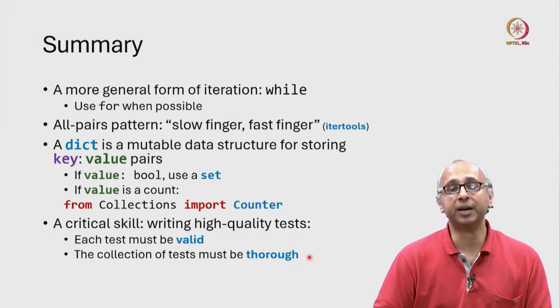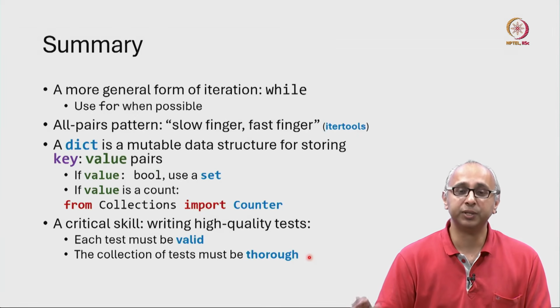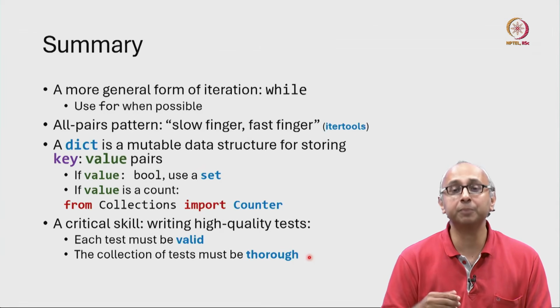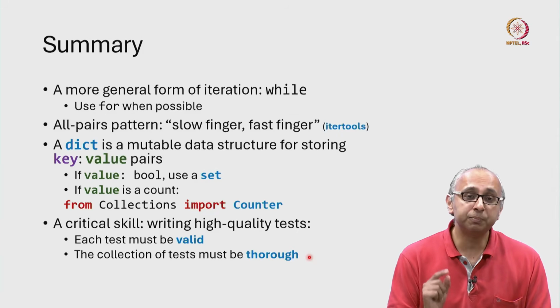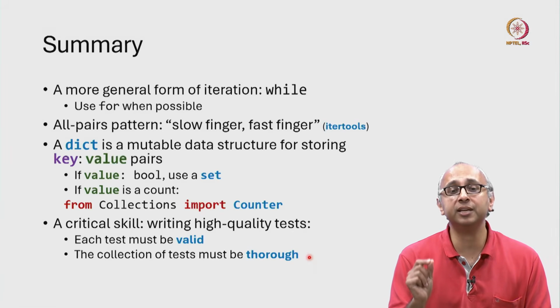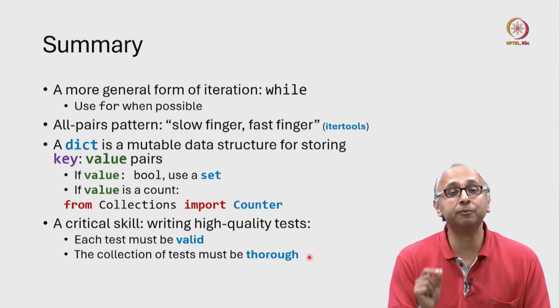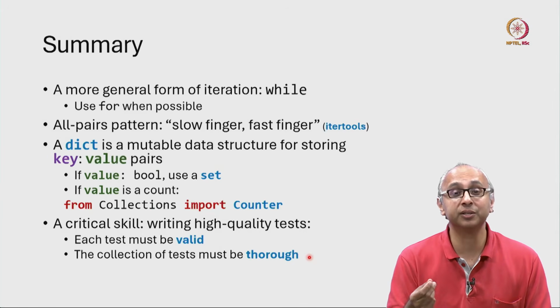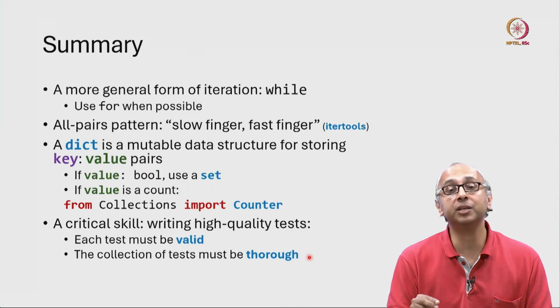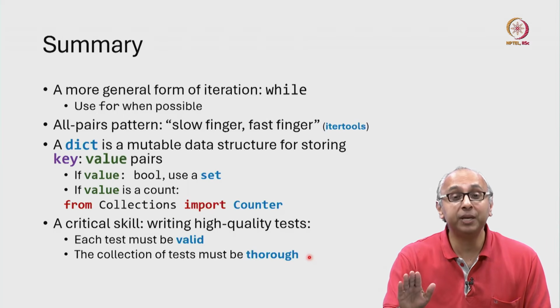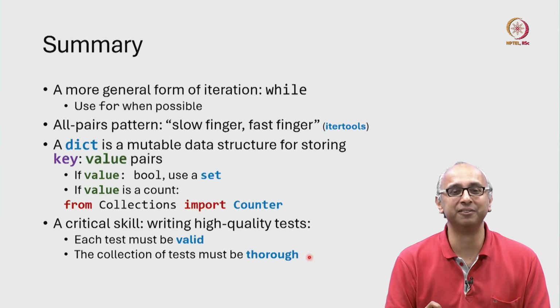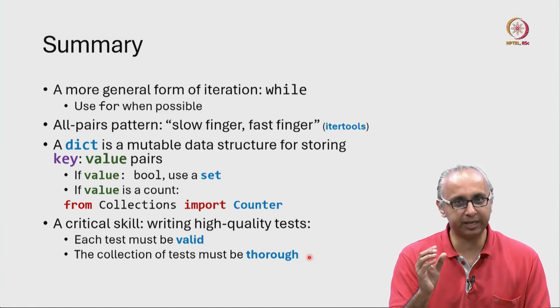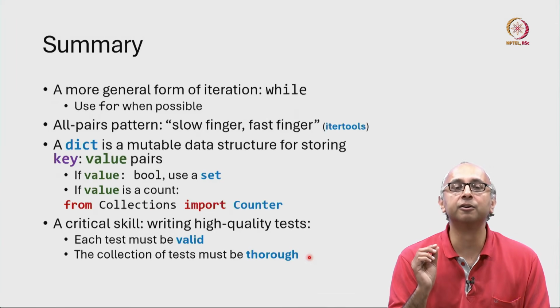Lastly, we spoke about writing high-quality tests. We said this is a very, very important skill, particularly now when so much code is AI generated. You must make sure that each one of your tests is valid. If you accidentally write an invalid test, and if that test fails, you will think that the problem is with your code. It could be that your code is perfectly fine, and the only problem is that your test is invalid. So we must first check to see if our test cases are valid.